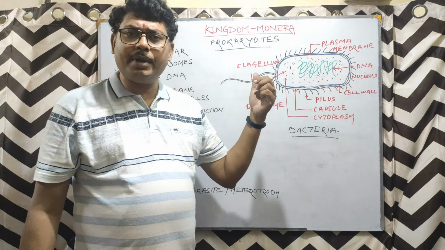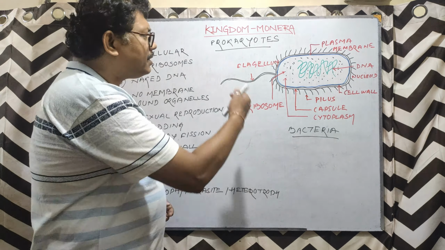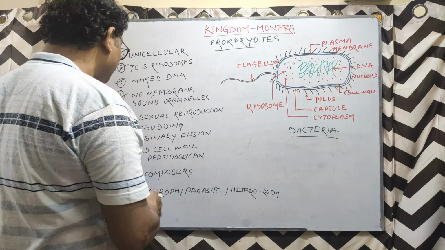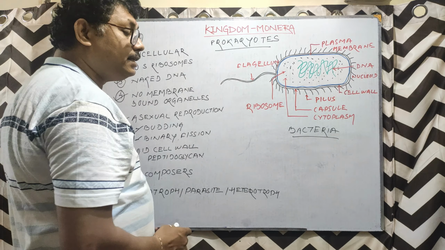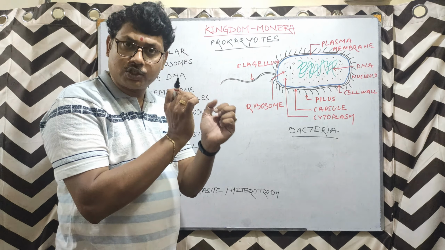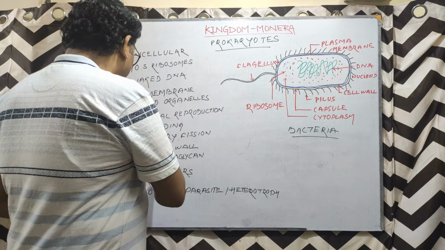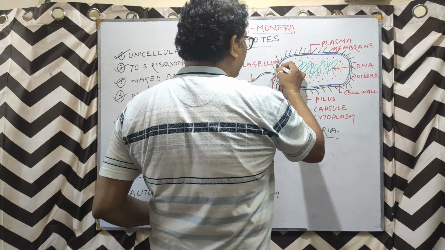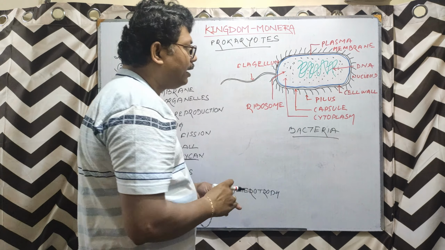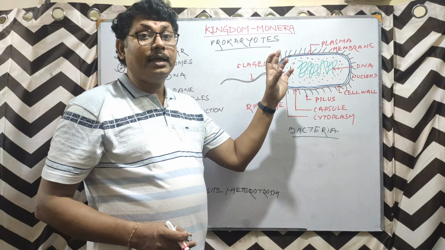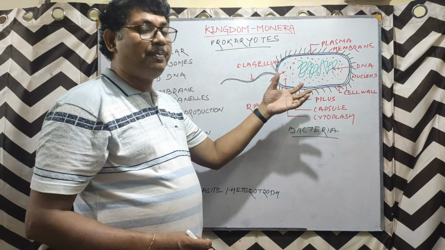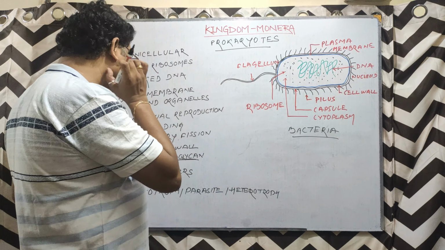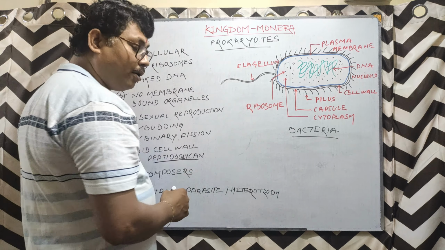Now, earlier we studied the cell wall, and its composition. In case of kingdom Monera, the prokaryotes' cell wall is rigid, it is hard, strong, and it consists of peptidoglycan. This cell wall is so rigid that it is very difficult to kill a bacteria or to neutralize a bacteria. The bacteria cell is rigid because of the presence of peptidoglycan.